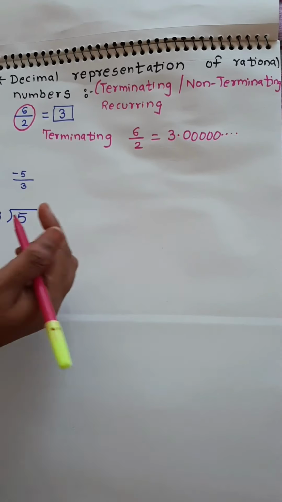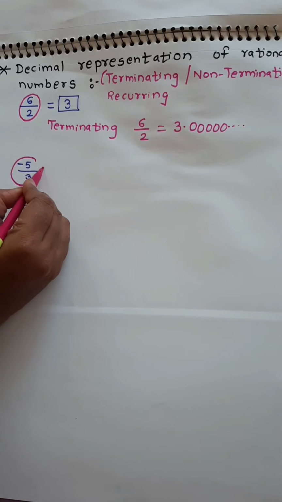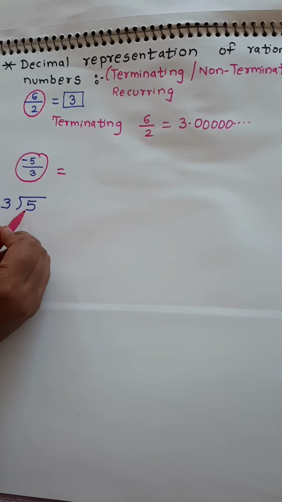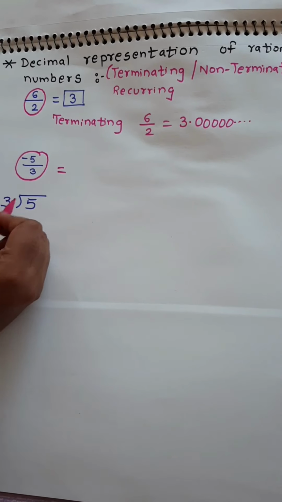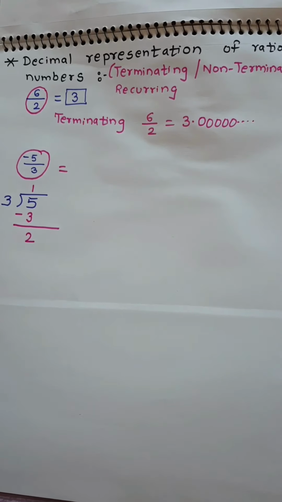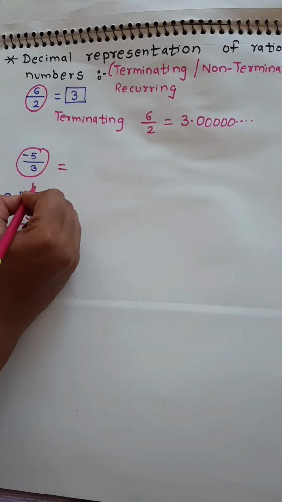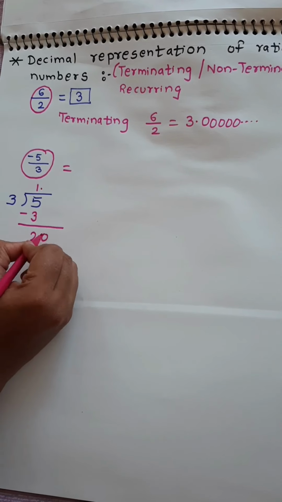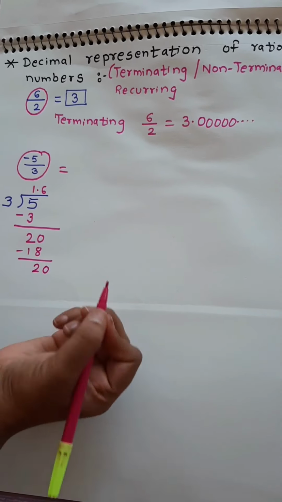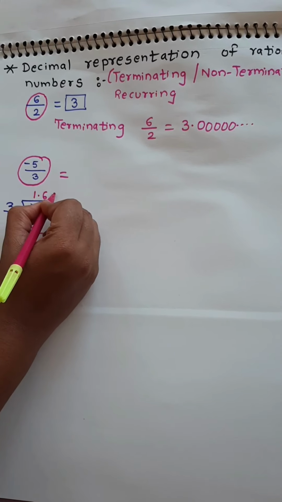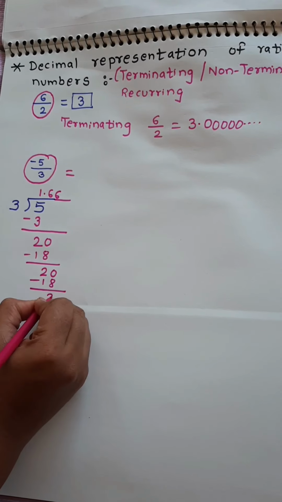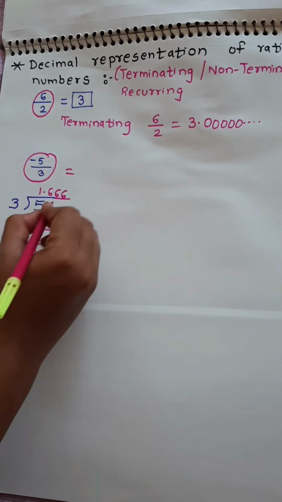Okay. Next, let's see another example. You have to divide minus 5 upon 3. Whatever you see in the denominator, put it outside and try to divide by the denominator. So 3 ones are 3, remainder 2. Next, you will put a point and you will put a 0. So 3 6s are 18. I am getting 2 again, 20 again. So I am going to put again 6 and it's going to be again 18. So again I am going to get 2 and again I am getting 1.666.